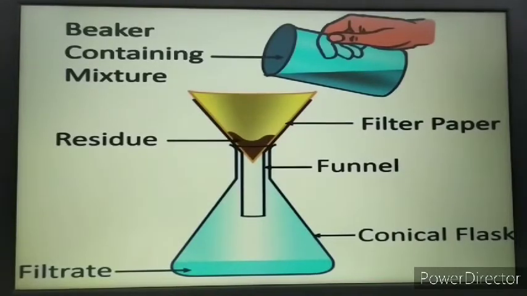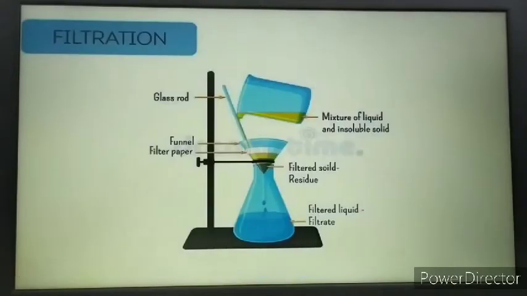So I suppose you have understood the method of filtration as you have learnt about this method in your previous class also. So let's quickly revise again what is filtration. In the method of filtration, we pass down the mixture of liquid and insoluble solid through the funnel, which consists of a filter paper.